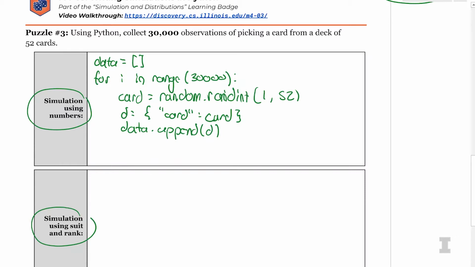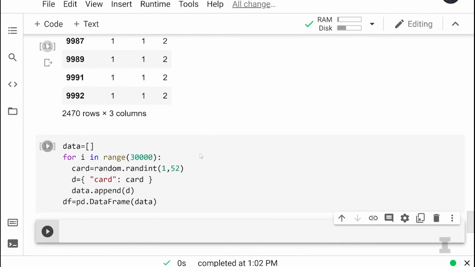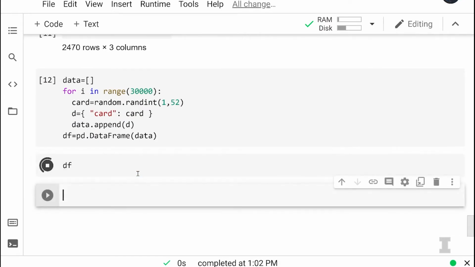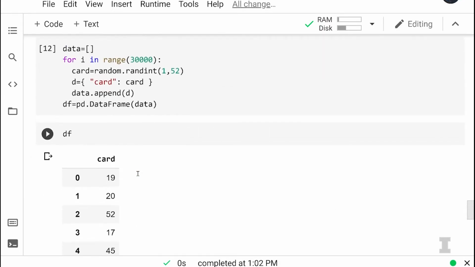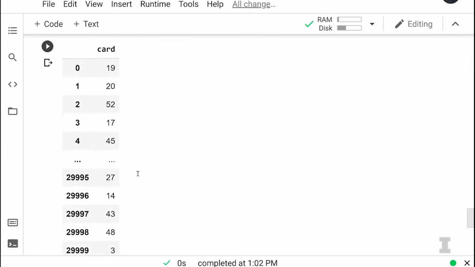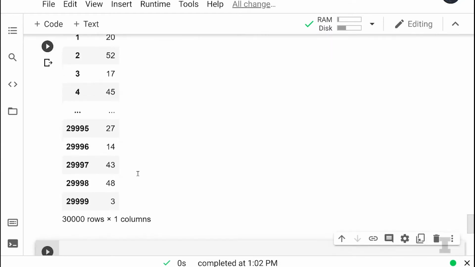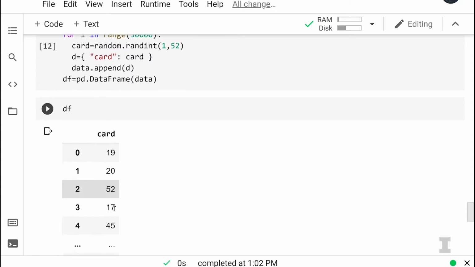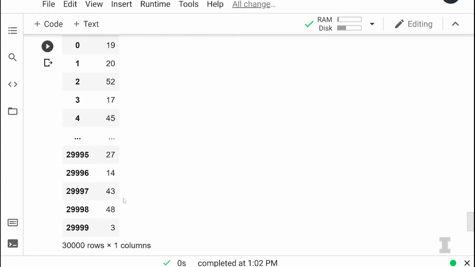And then finally, df is equal to pd.DataFrame of data. If we do this, I expect to see a data frame that has the column card, and it should have numbers between 1 through 52. Yep, that's exactly what we have: 30,000 rows, and I have 19, 20, 52, 17, 45, etc.